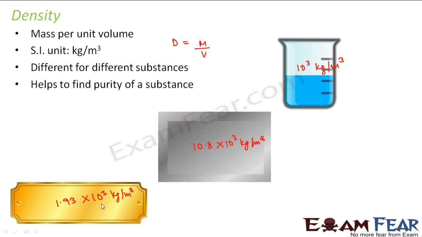So now if you know the density of gold, you can determine, let us suppose somebody has got some other object and told you that it is gold. You can find out the density of that object, and if the density is the same as the density of gold, then you can verify that okay, this is pure. Right? So this was all about density.